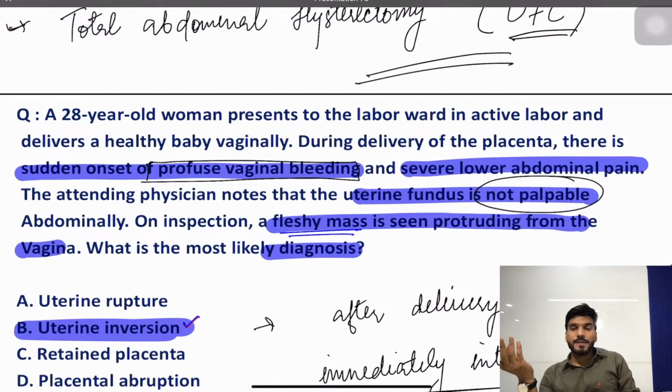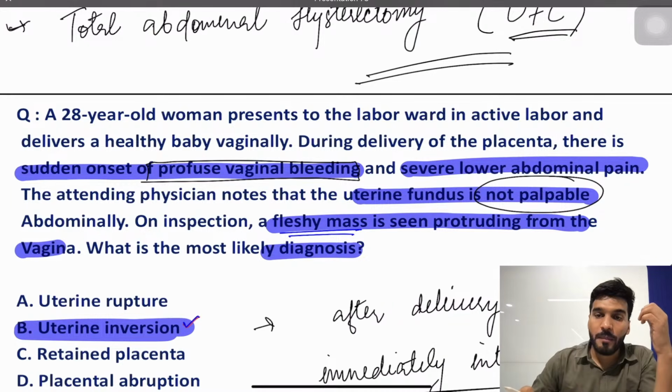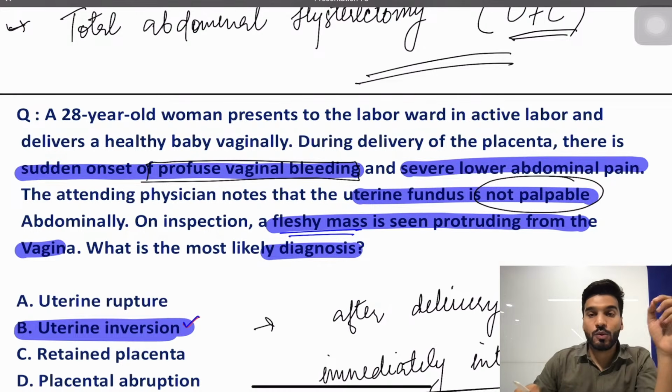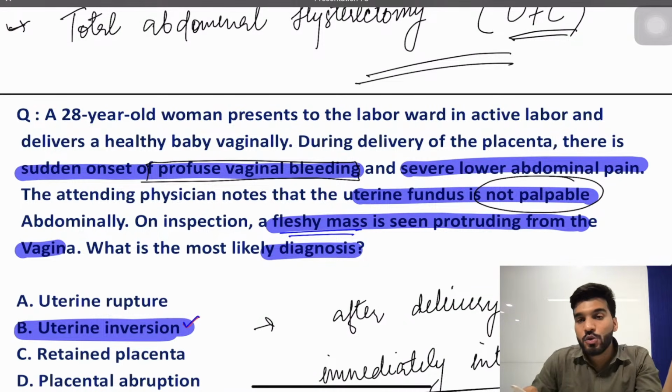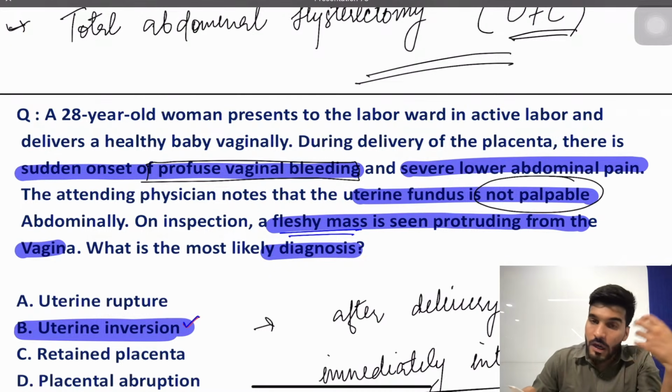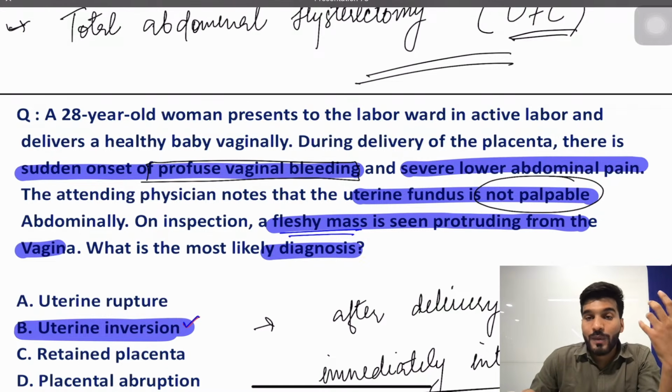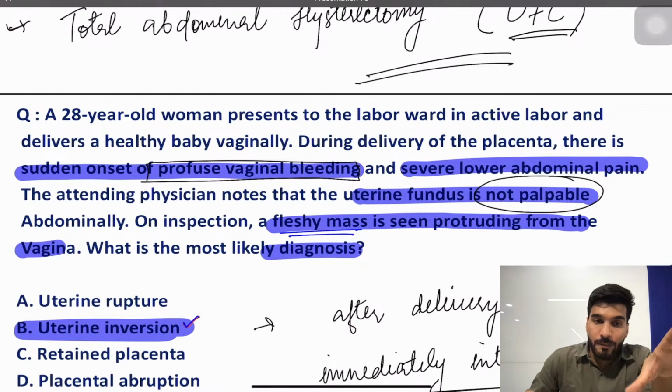Retained placenta is when the placenta is not delivered 30 minutes after the third stage of labor. Usually the third stage of labor lasts 10 to 15 minutes, but when it exceeds 30 minutes, it is called prolonged third stage of labor or retained placenta. Abruption I will discuss in part 2. What exactly is abruption? Premature separation of a normally implanted placenta, with pain abdomen, bleeding vaginally along with a tender and rigid uterus. Antepartum hemorrhage due to abruption we'll discuss in part 2.